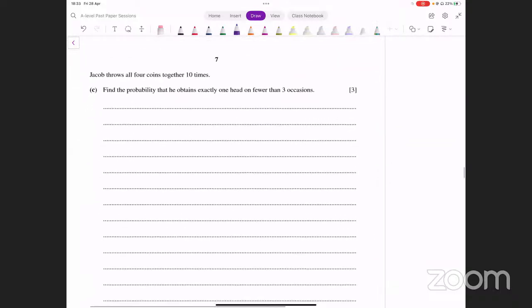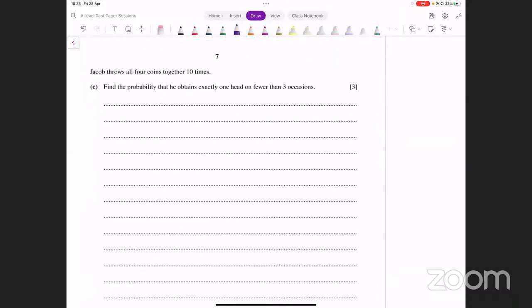Now it says Jacob throws all 4 coins together 10 times. Okay, अब देखिए same चीज वो बार-बार कर रहा है. Something is being repeated. Okay, that should ring a bell. That should remind you of something. He's doing the same thing 10 times. Okay, experiment repeat हो रहा है. ये अक्सर कब होता था? जब हम binomial distribution में कोई चीज जो कर रहे होते थे या geometric में कर रहे होते थे, वहाँ पे repetition होती थी, right?